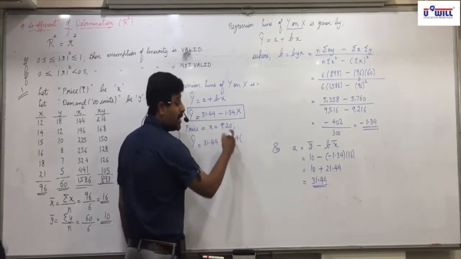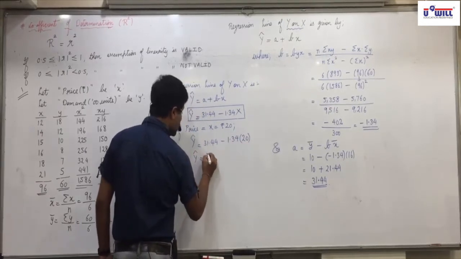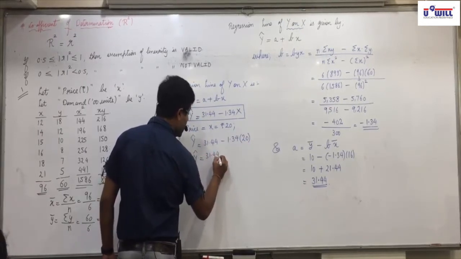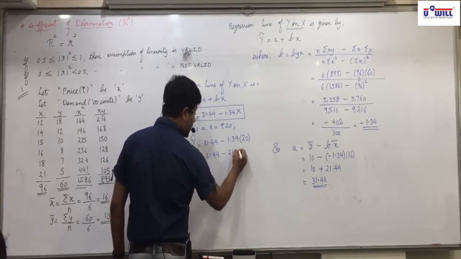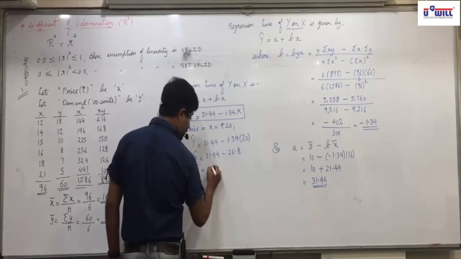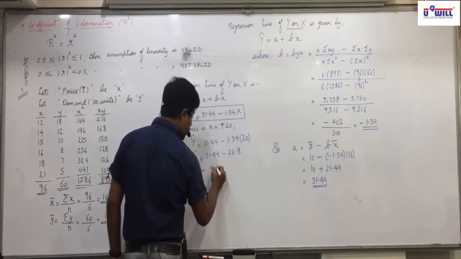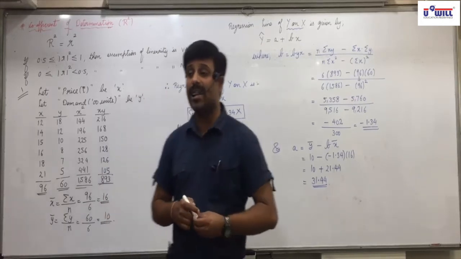What will we substitute in x? 20. So y cap equals 31.44 minus 26.8, which means 4.64. So if the price is 20, what will be the demand?